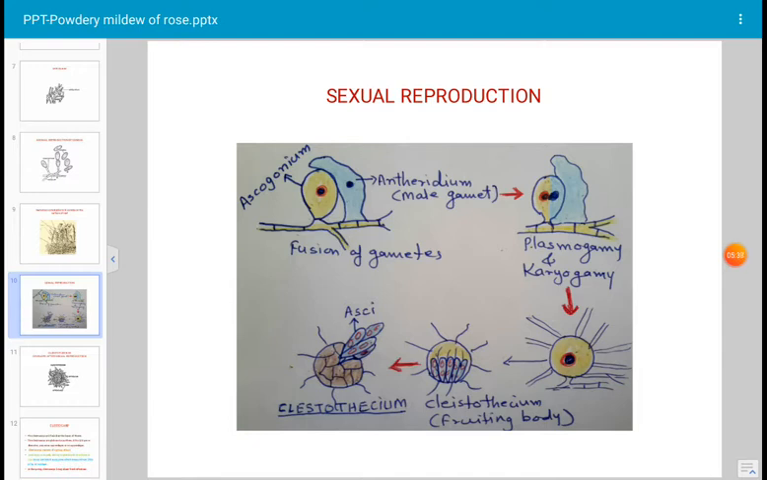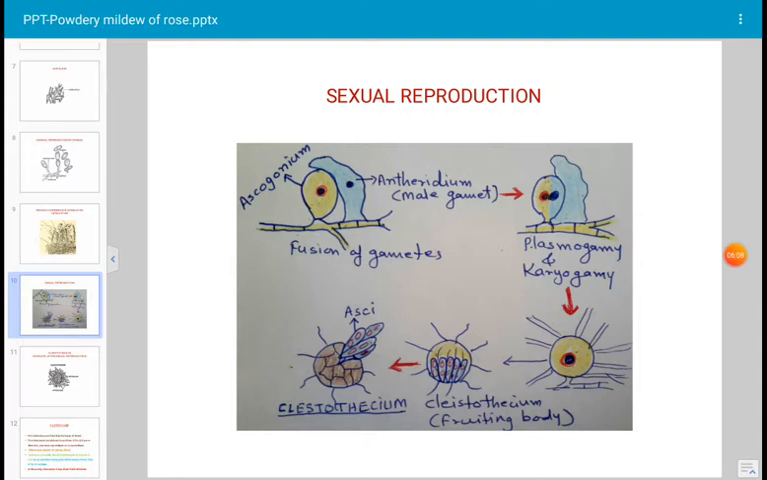On the adjacent hypha close to the oogonium, the antheridium is developed, which is also a uninucleated, one nucleated structure. After fusion, the transfer of the male nucleus from the antheridium takes place along with cytoplasm to the ascogonium, and both nuclei unite to form a diploid nucleus. This diploid nucleus is now known as a zygote.